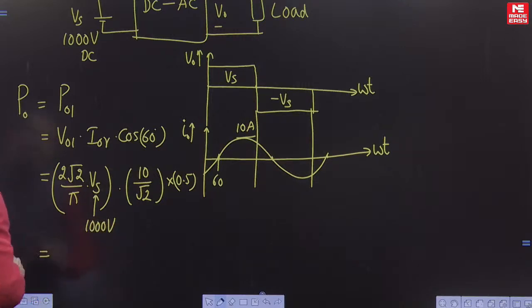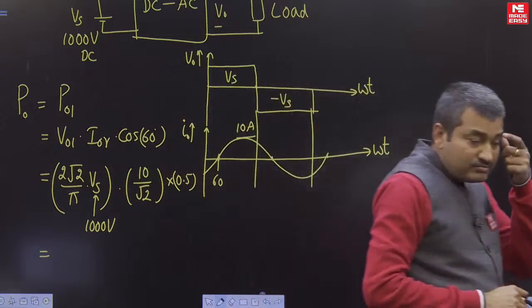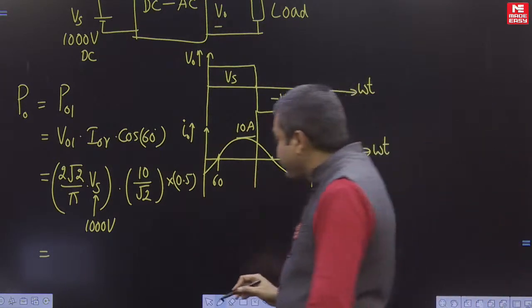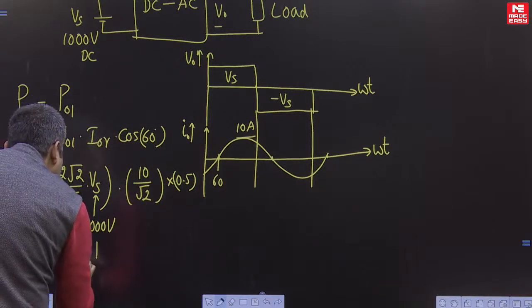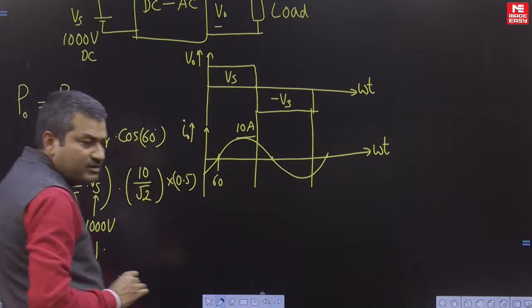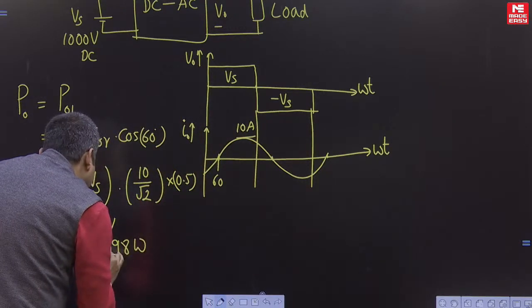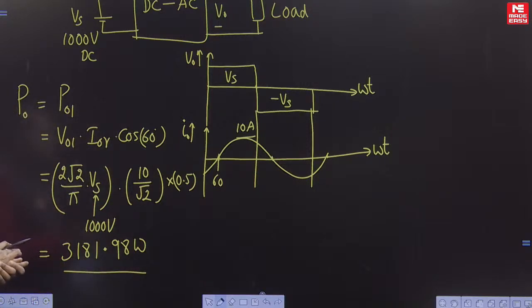Okay students, just calculate this value. I have already calculated it: 3181.98 watts.